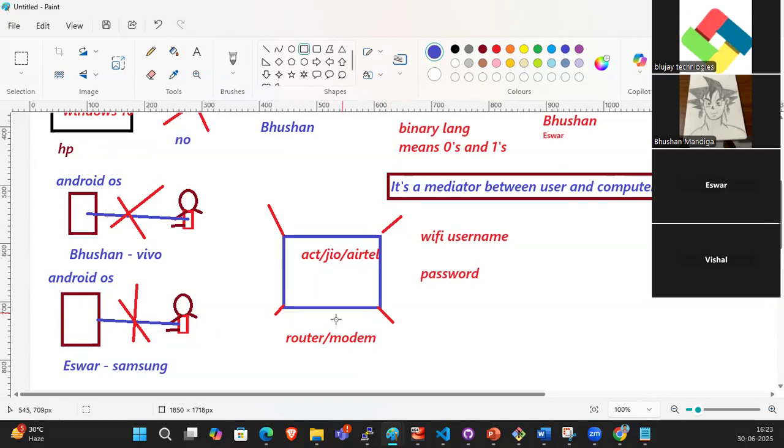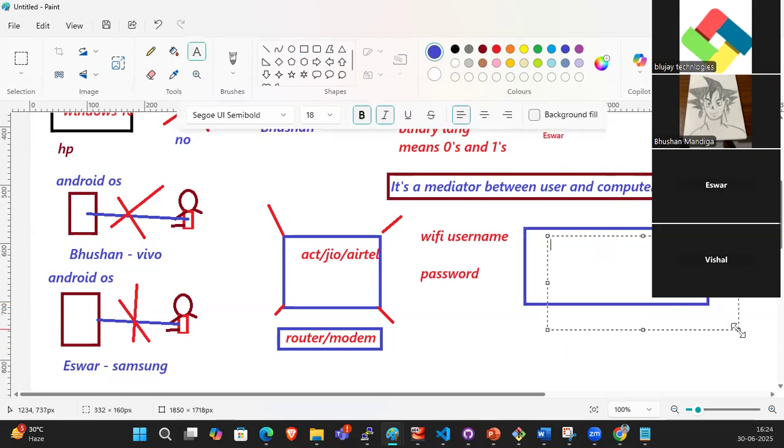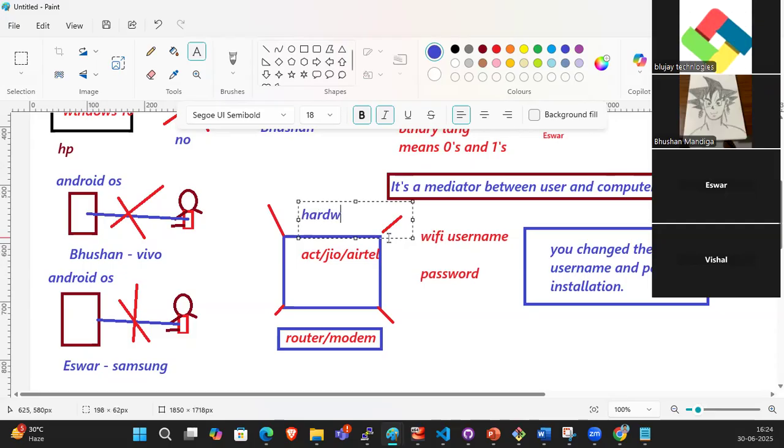In this router or modem, whenever they install it, the Wi-Fi username and password are set, and you change them after installation. So how are you changing your Wi-Fi username and password after installation? This is also hardware, right? You are not interacting directly with this hardware. Definitely there is an OS installed.